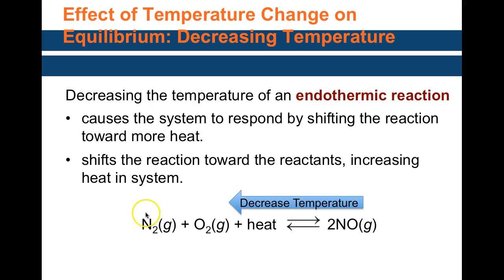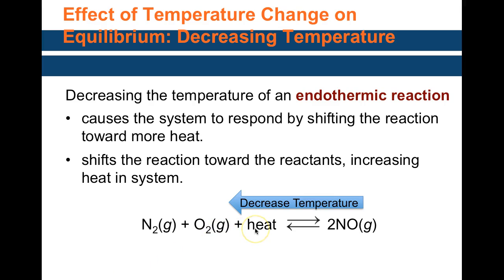All right, temperature. If you have a reaction which is endothermic, which is heat dependent, you can imagine heat to be one of the reactants. So nitrogen and oxygen require a lot of heat to become nitric oxide. Now, if you decrease the temperature, you're removing one of the reactants, so it'll go in the reverse direction and form more reactants. If you increase the heat, then it'll go forward.